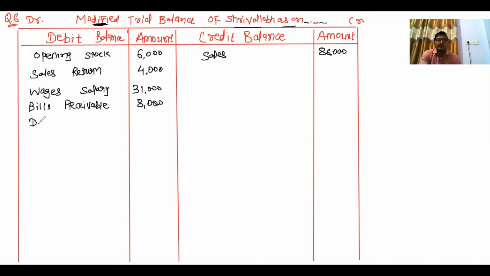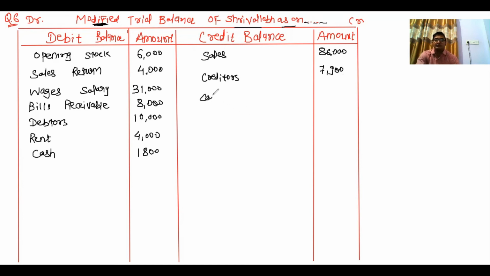Debtors recorded on debit side 10,000. Rent recorded on debit side for 4,000. Cash recorded on debit side for 1,800. Creditors recorded on credit side for 7,900. Closing stock not recorded at all.